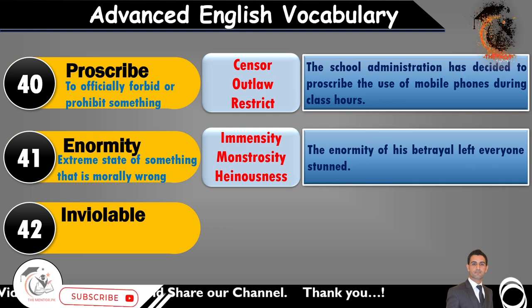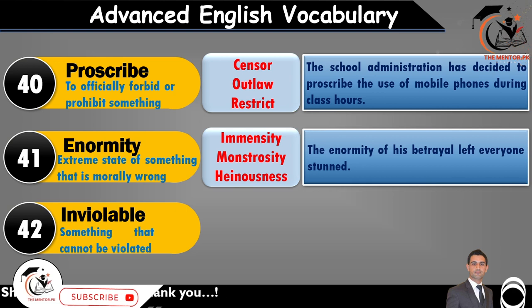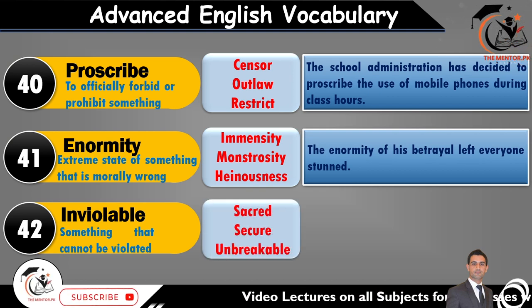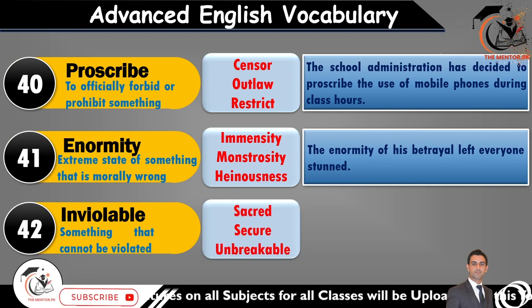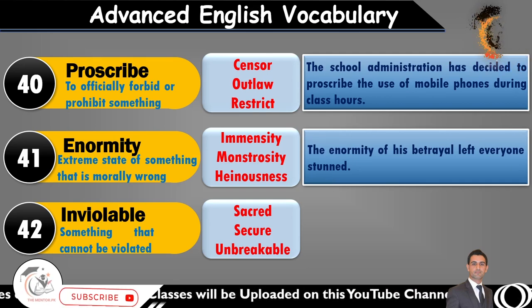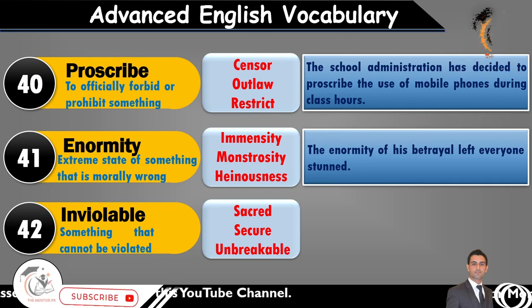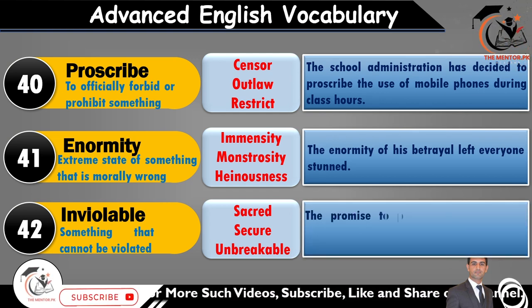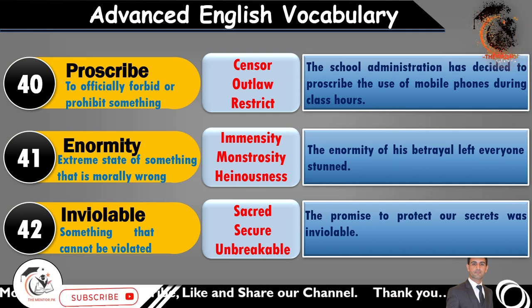The next word is inviolable. Now it means something that cannot be violated, something that is too sacred, that is too secure, that cannot be violated, that cannot be broken. Its synonyms are sacred, secure, or unbreakable. That thing could be a promise, that thing could be a religious principle or a law or any other thing that cannot be broken. Its sentence is, the promise to protect our secrets was inviolable.